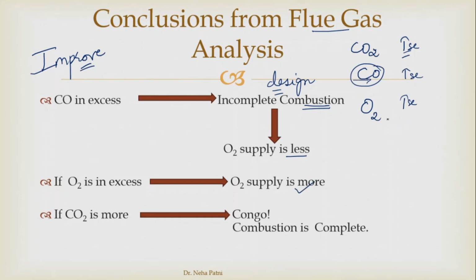So what we can do in this manner, we can regulate the supply of oxygen, and we should calculate that it should not be more. So this way we can save the amount of oxygen we are giving to the particular apparatus, right?